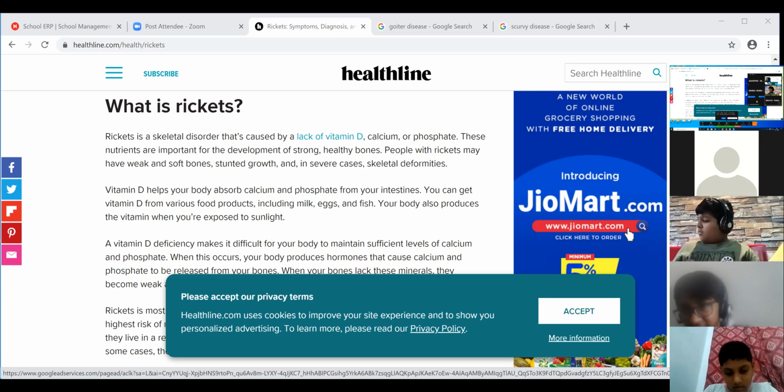Usually, what happens in this is there will be less development of bones and teeth in our body due to the deficiency of vitamin D.